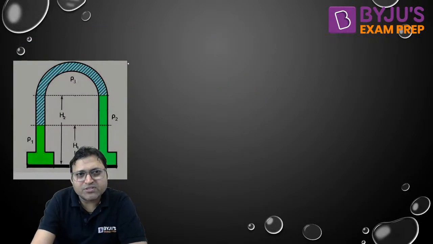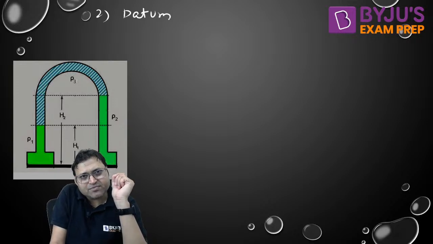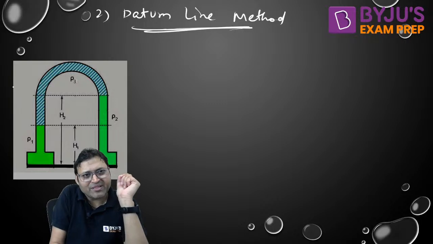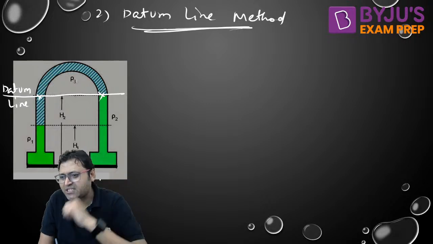Similarly, you can use the datum line method. Look how to use the datum line method. Again, the datum line can be this line. This horizontal line we can call the datum line because the pressure will be equal. The pressure will be equal, right?